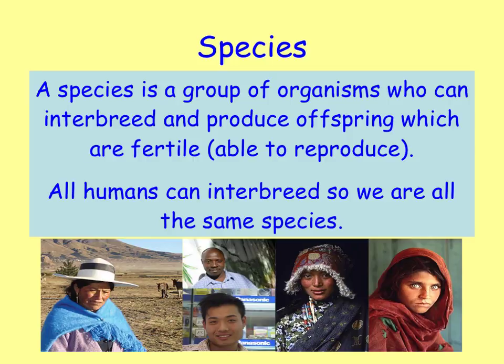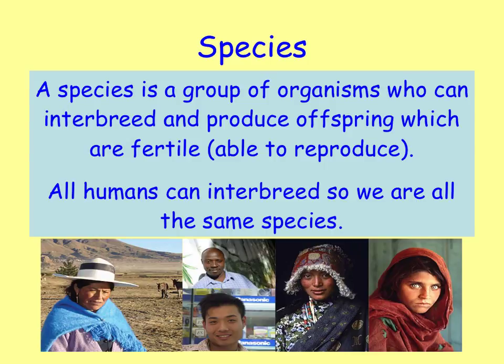Now, there are these terms here, and we often talk about this term here, species. What do we mean by a species? Well, a species is a group of organisms which can interbreed and produce offspring which are fertile. That means produce offspring that are able to reproduce themselves.